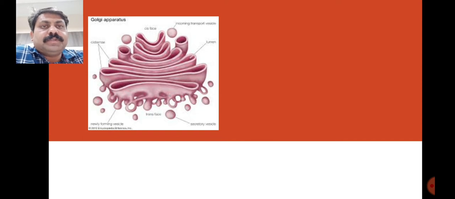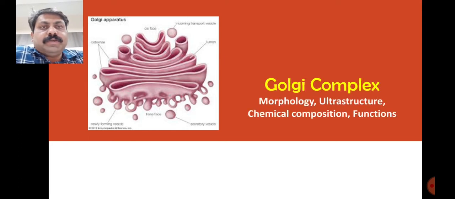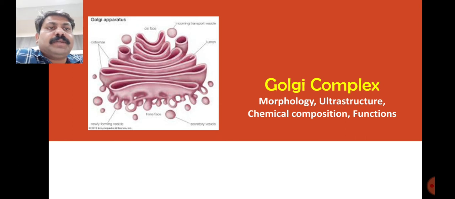Now, there is one more important cell organelle, that is the Golgi complex, or Golgi apparatus. This is an important organelle because it has some specific functions, and it is also known as the post office of the cell. Like a post office, where the material is received, processed, and then dispatched as per the particular address, the Golgi complex is also involved in processing, packaging and transport of material, especially proteins and lipids.